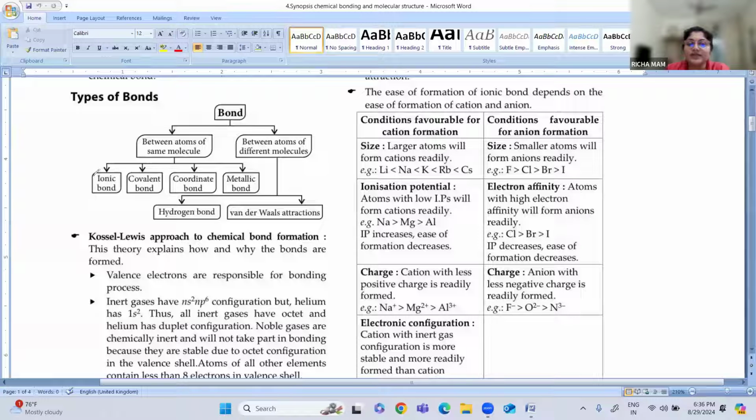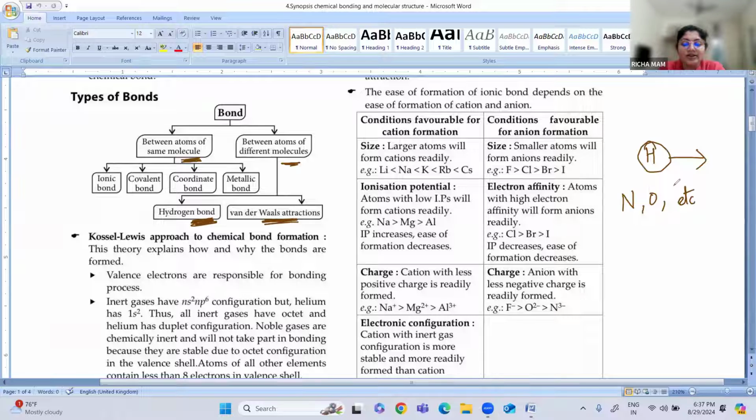So these are the types of bond between the atoms of the same molecule. Now, the types of bond between the atoms of different molecules. There are two types: hydrogen bond and the van der Waals force of attraction. Hydrogen bond is present between hydrogen and an electronegative atom like nitrogen, oxygen, etc. So this is a hydrogen bond.